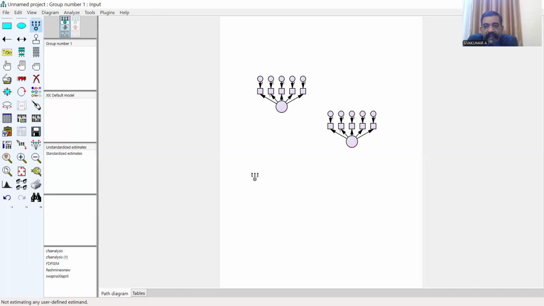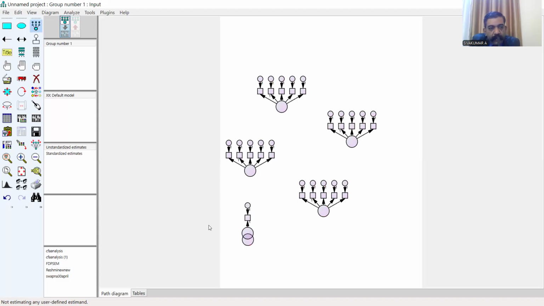Now there is no relevance to the relationship. In covariance-based structural modeling, you should build a theory indicating the relationship, but now there is no relevance to the relationship between the factors. Again, the fifth factor.